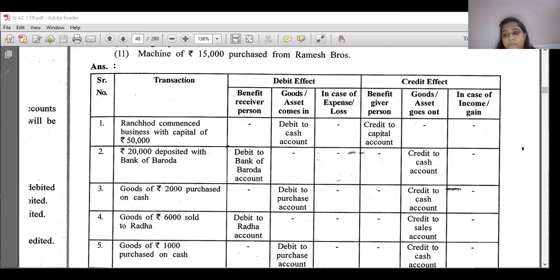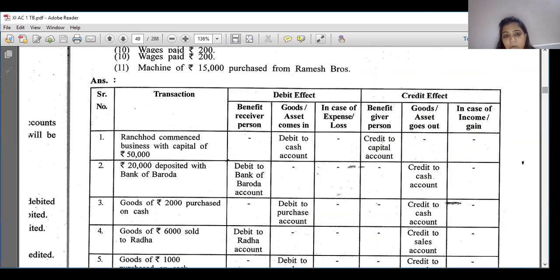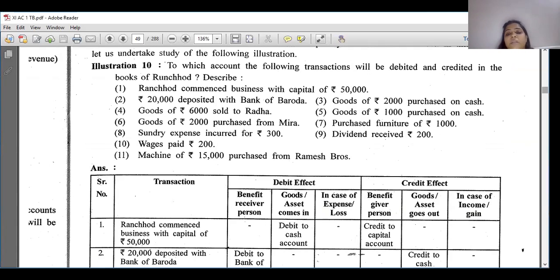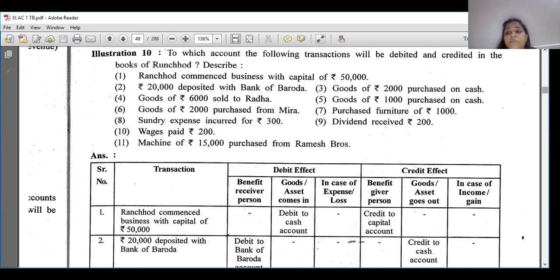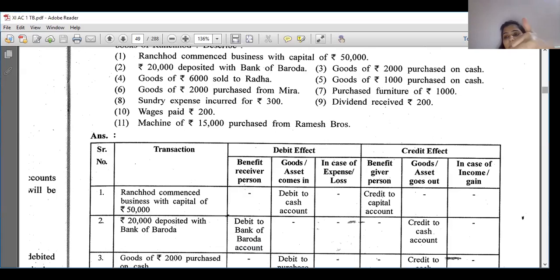Let us see. First, in the books of Ranchod, you will write the heading. Ranchod commenced business with a capital of 50,000. What happens, students? Whenever a business is started, what comes in? Cash comes in, and when an owner brings any amount for business, it is termed as capital. Remember? So two accounts are affected: cash account and capital account.